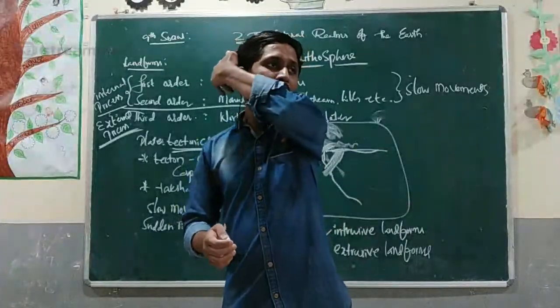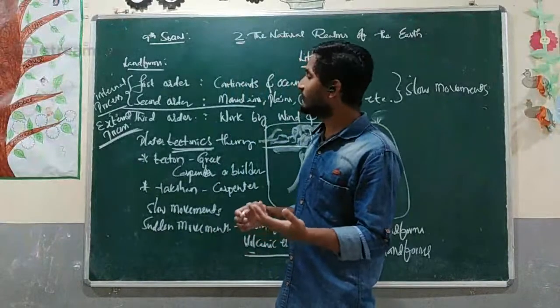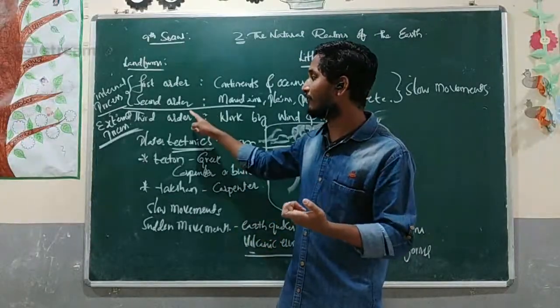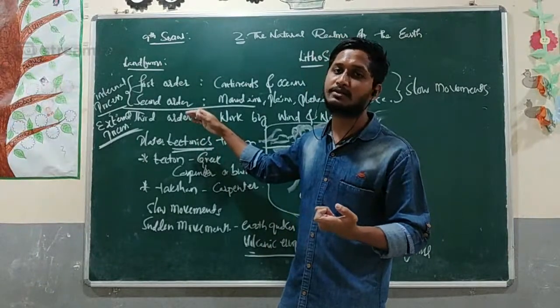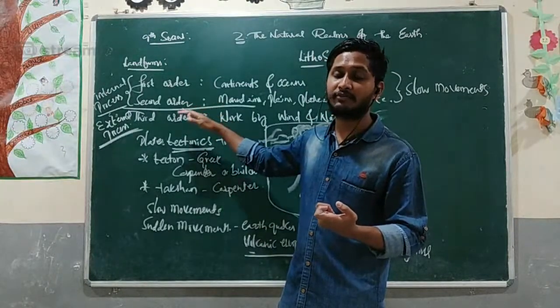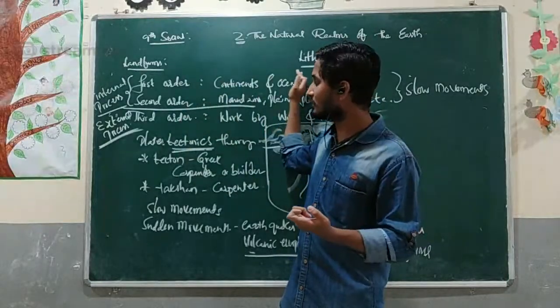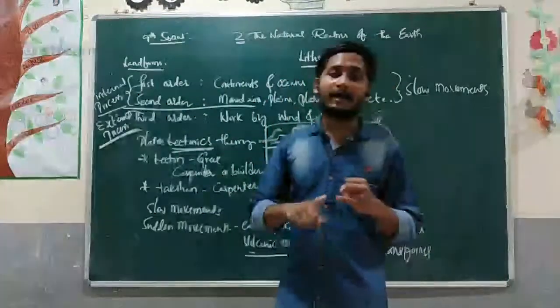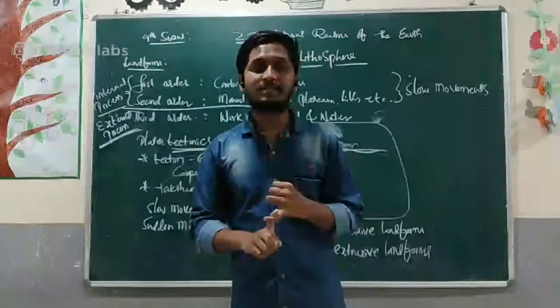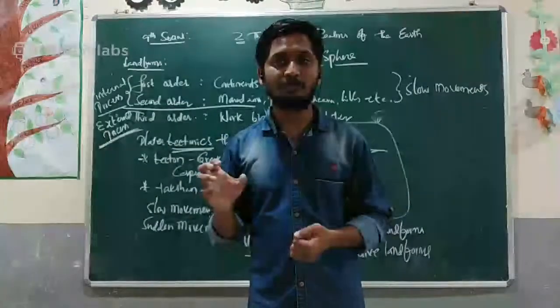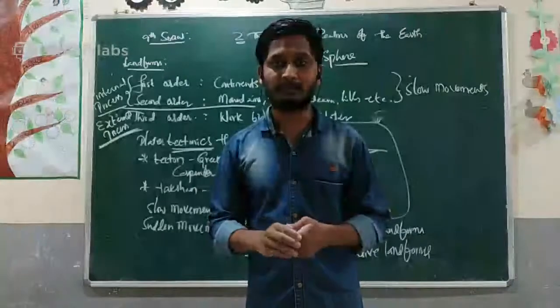And into how many different orders of landforms do we have? What are those? Write them. And write about sea floor spreading.